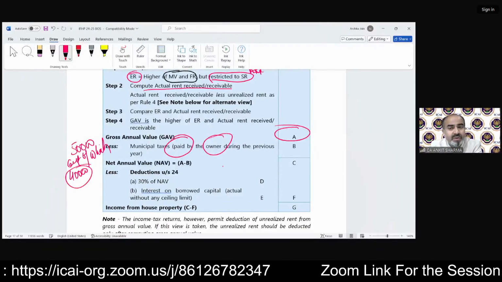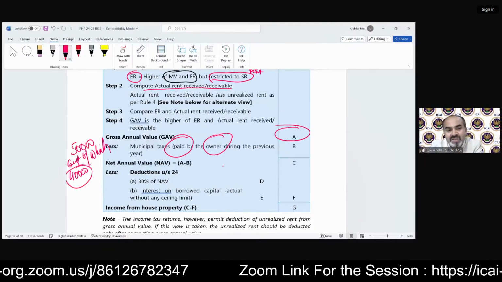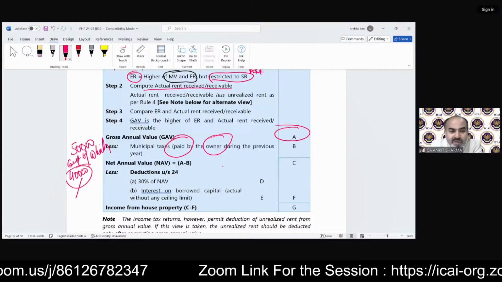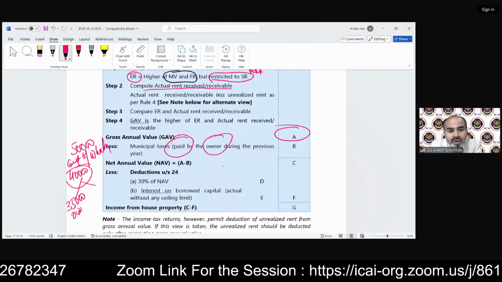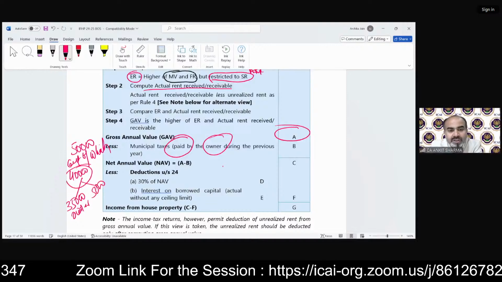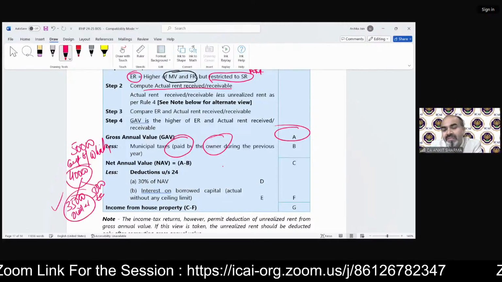So we need to deduct only 40,000. Suppose the information says that out of 40,000 paid, 35,000 was paid by the owner and 5,000 by the tenant. In that case, we can claim only 35,000.